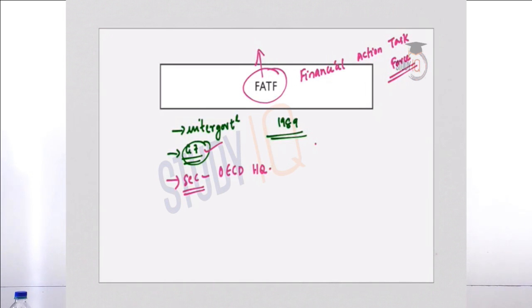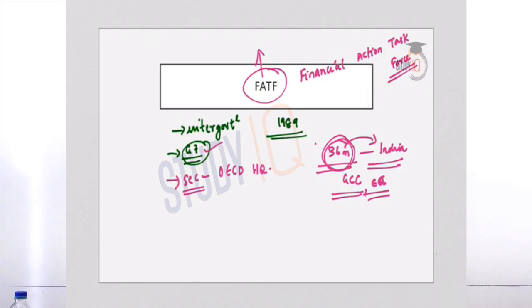FATF currently comprises of 36 member jurisdictions, and India is also one among them, and two regional organizations are also part of FATF. One is GCC, Gulf Cooperation Council, and second one is European Commission, EC. So these are the two regional organizations, and apart from the regional organizations there are 36 member countries and one member country is India. Now coming to the objectives of FATF.